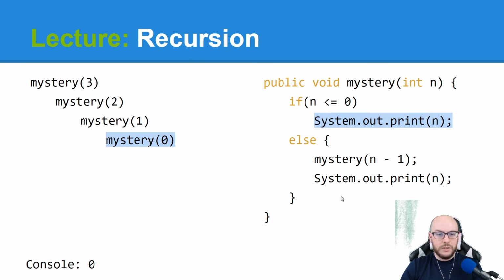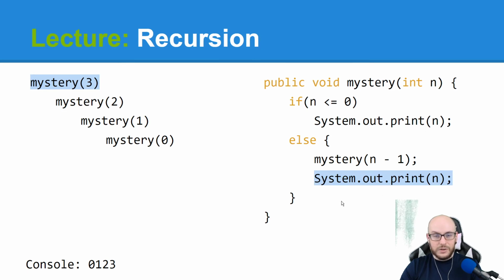So let's go back to mystery 1 and pick up where we left off, which is right here with this SOP. Inside that call, n has a value of 1. So I'm going to print off that 1. We're now inside this mystery of 2, where it has an SOP we need to do. Inside of that call, n has a value of 2. So I'm going to print off that 2. And finally, mystery 3 still had code to be processed, so I'm going to step inside of that and print that off. This is what we would actually get. This method is not using tail recursion. I would say that the else is the recursive step, but the recursive call happens before some remaining code.